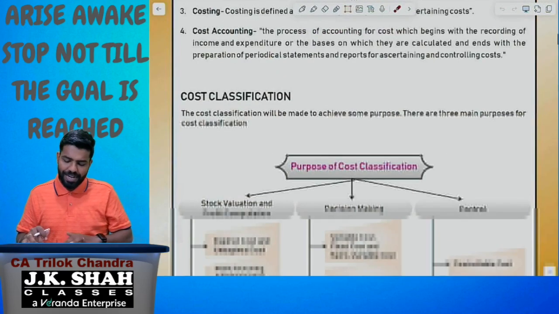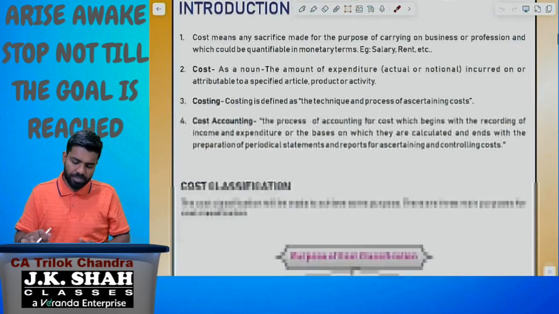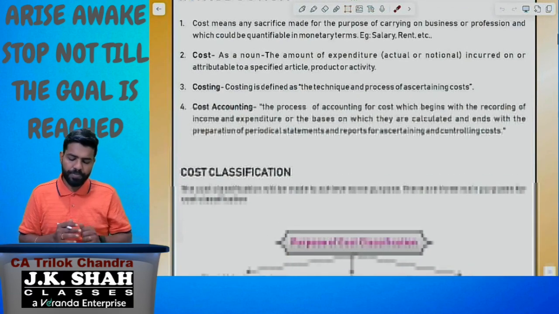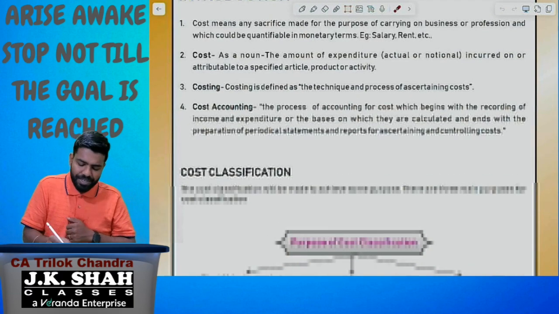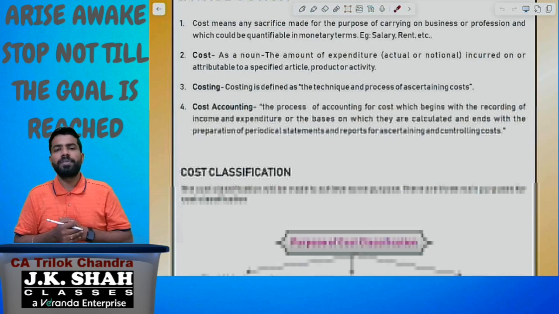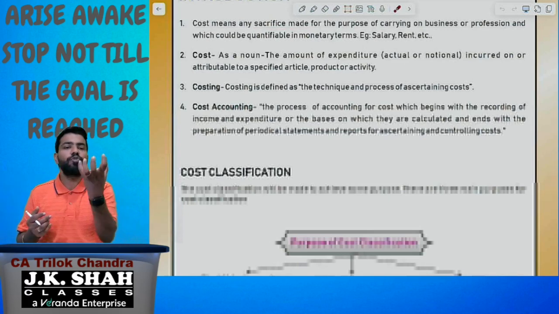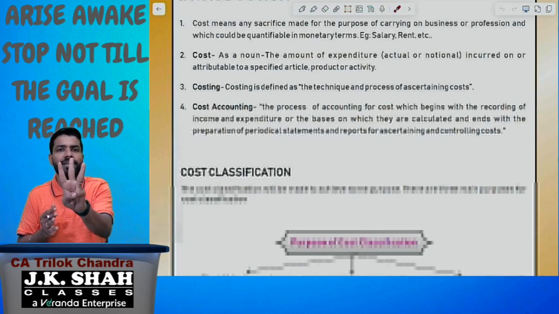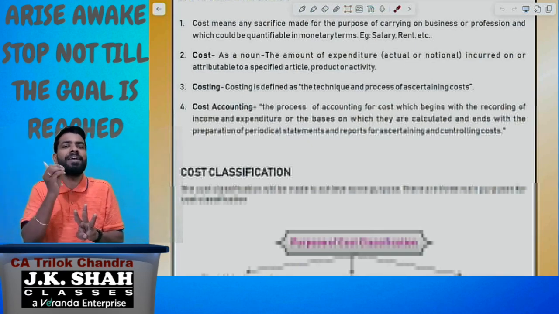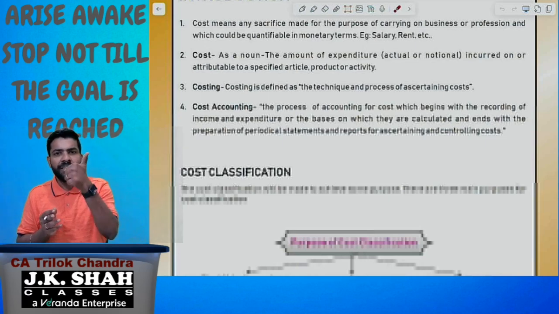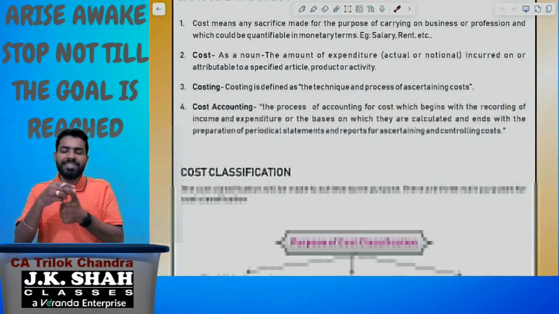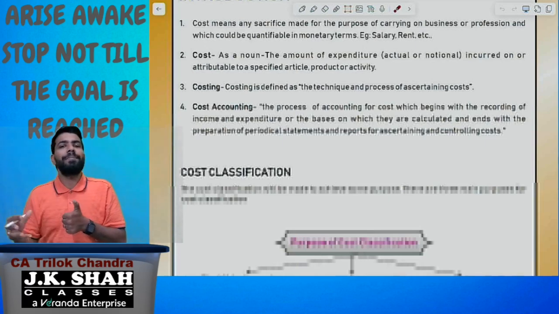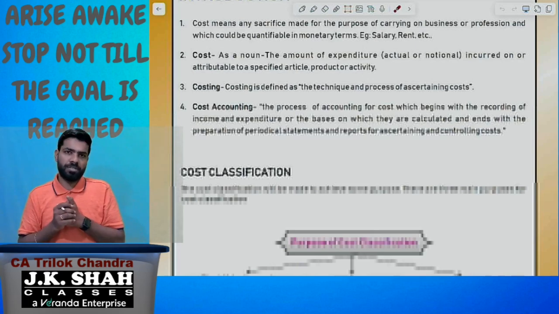First, let us understand what is cost. See here. Cost means any sacrifice made for the purpose of carrying on business or profession and which could be quantifiable in monetary terms. So please understand, three conditions should be there to consider any amount as a cost. Number one, there should be a sacrifice. This sacrifice is going to replicate the opportunity cost.